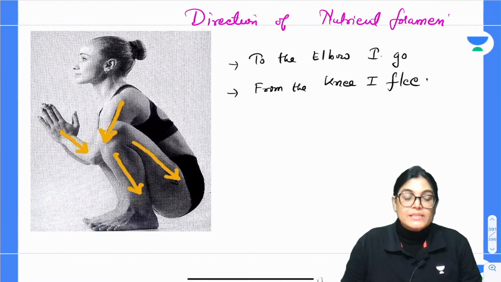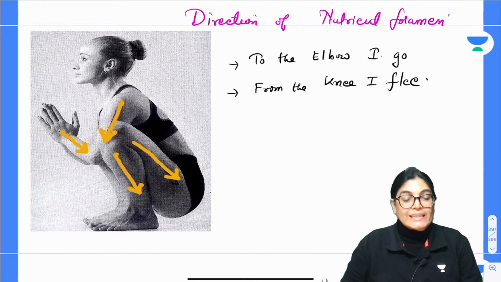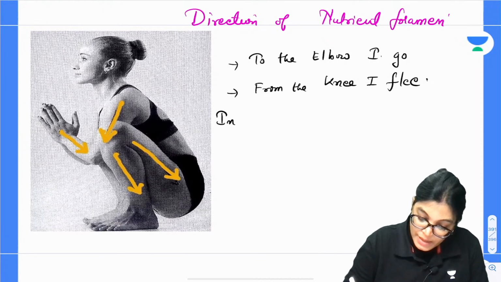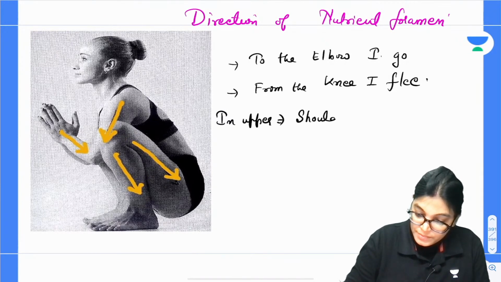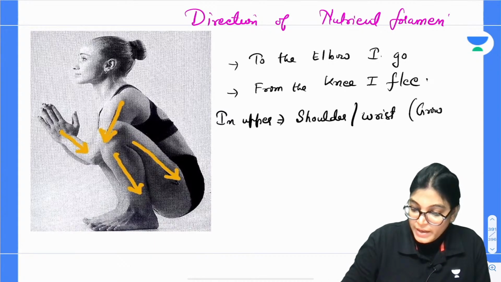So that means in case of upper limb, what happens? Shoulder and the wrist are the growing ends of the bone. So write down, in upper limb, shoulder and wrist are considered to be the growing end of the bone.